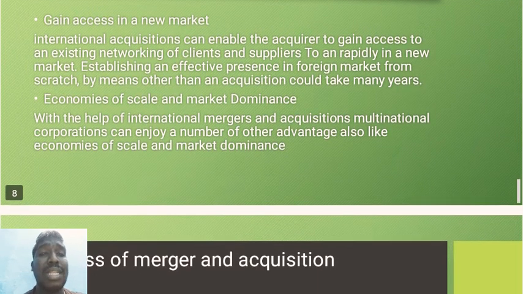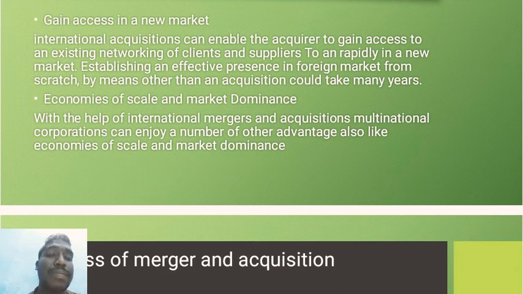That's called economies of scale and market dominance. With the help of JP Morgan Chase, Bank One Corporation gains a lot of money, profits and knowledge. So economics is going to increase, and the profit of the business is going to increase. Revenue increases for Bank One Corporation and for JP Morgan Chase also.